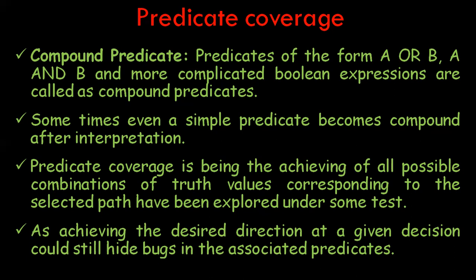Predicate coverage is slightly comparable to path coverage and is much more powerful than branch coverage. If we are using compound predicates, then predicate coverage involves testing both the predicates in any order.